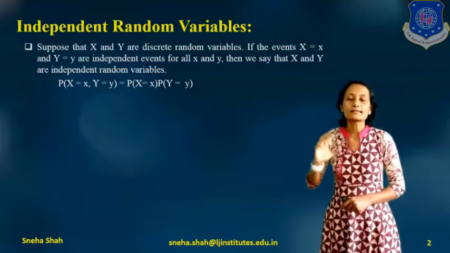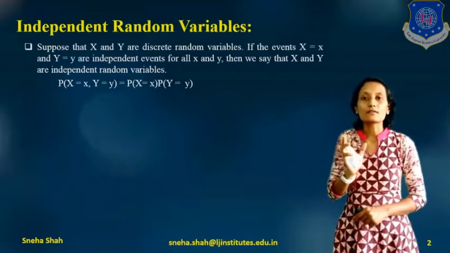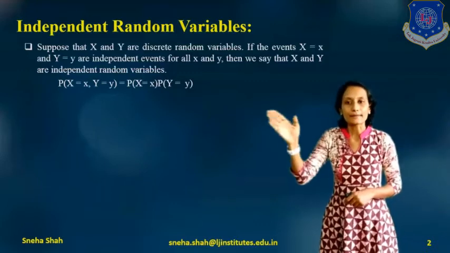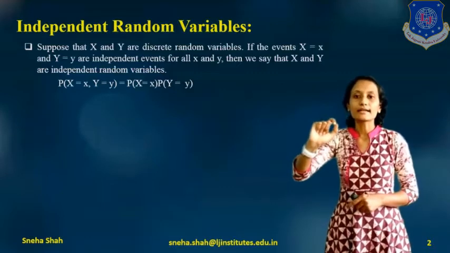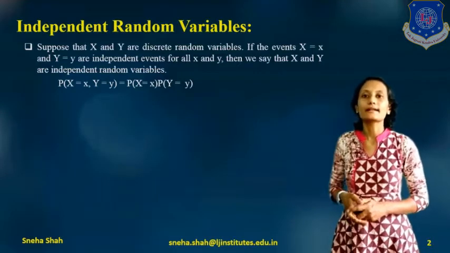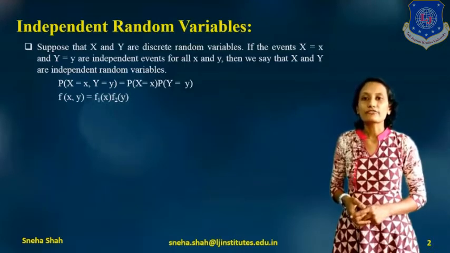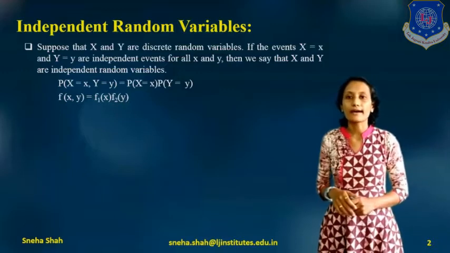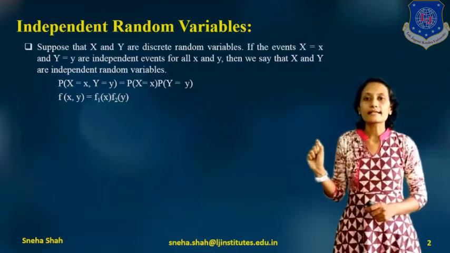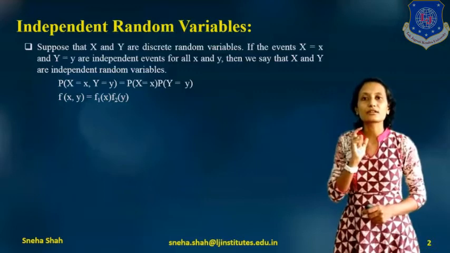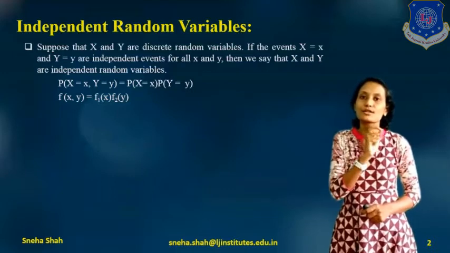Now what is the meaning of this? If we take the joint probability of x and y, then it should be equal to the multiplication of the individual probabilities. So if any variables satisfy this condition, then and only then they will be considered independent random variables. This can also be represented in the form of a function as f of x comma y equals f1 of x times f2 of y, where f1 of x is the marginal probability function of x and f2 of y is the marginal probability function of y.